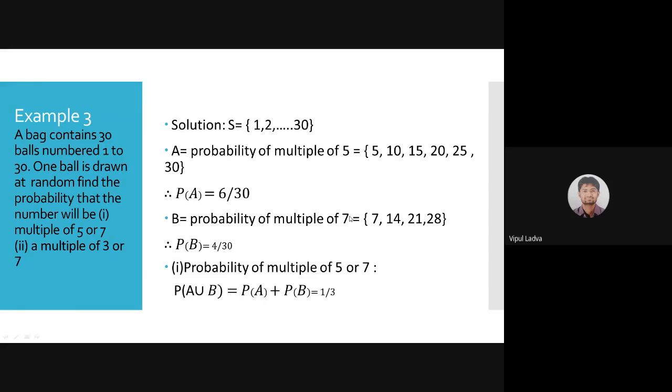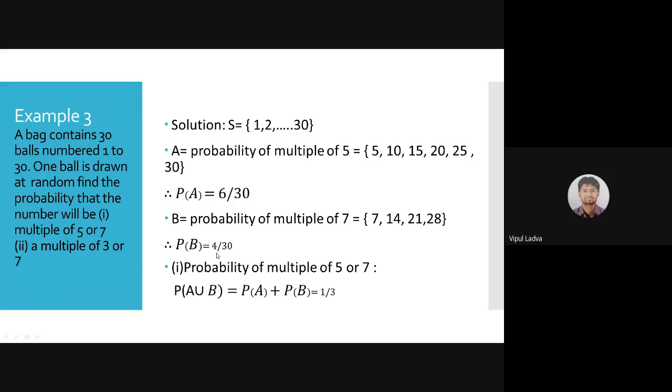Probability of getting a multiple of 7, I'm labeling this particular event as event B. Now from 1 to 30, the multiples of 7 are 7, 14, 21, 28, all these 4 numbers. So if I just independently look at event B, then the probability of event B will be 4 by 30. Now this gives you the probability of getting a ball multiple of 5, and of getting a ball multiple of 7. But what are we looking for? We are looking for 5 or 7.